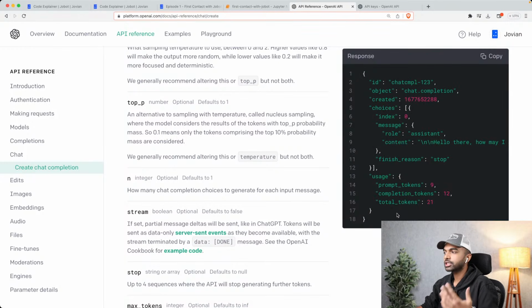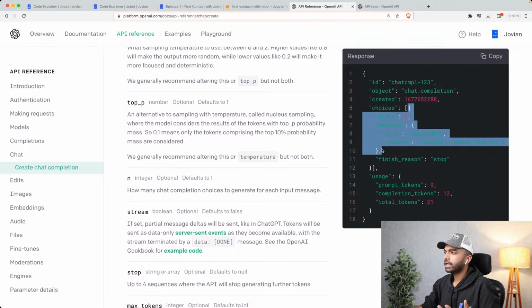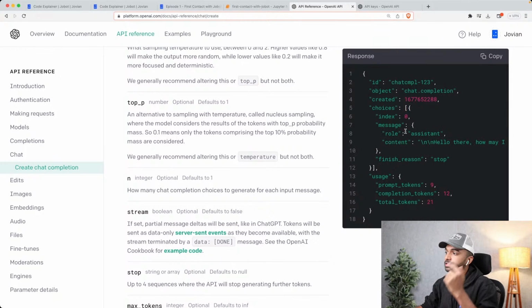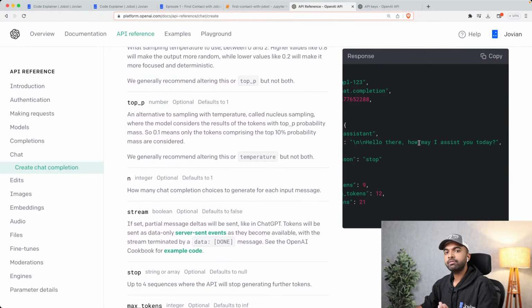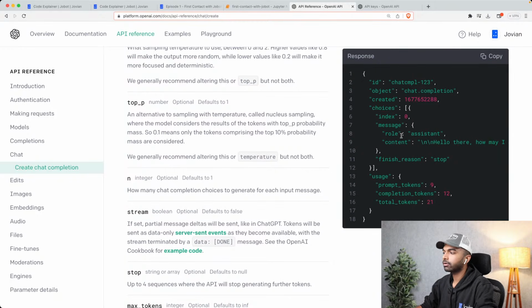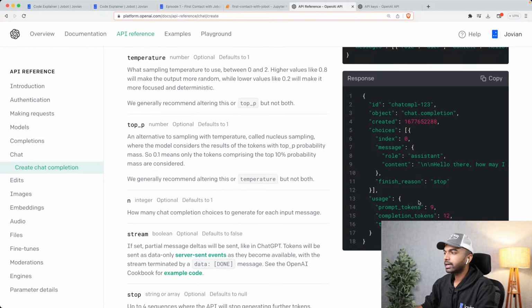The response is also in the JSON format, and the response has a bunch of information, but specifically has this section called choices. And in this choices section, you have the list of messages, and normally there is just one message that is returned. So yeah, you get the message, and from the message, you can see that the message has role assistant, which means it was returned by the bot, and the message has a certain content, and this is the content that we may then want to actually show on the screen. Okay, so there's other information as well, but basically we're just interested in the choices, and in the choices we are interested in the message where we have a role and content.